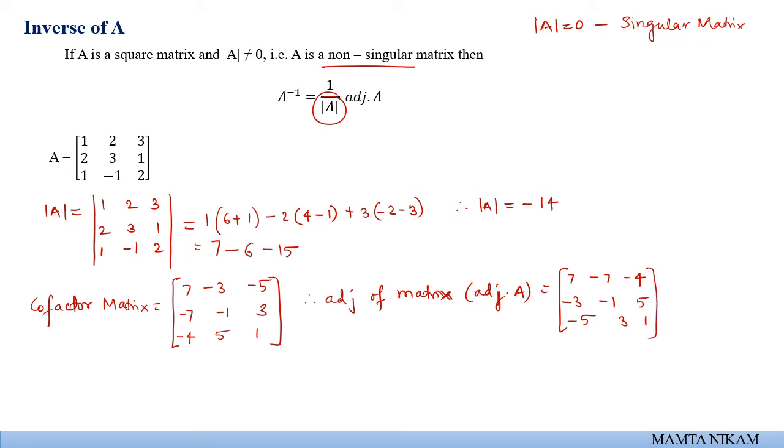So now we have adjoint, we have determinant. So therefore A inverse will be 1 upon minus 14 into this matrix, that is adjoint matrix 7 minus 4 minus 3 minus 1 5 minus 5 3 1. And this will be the inverse of given matrix A. I hope everyone is clear with this.